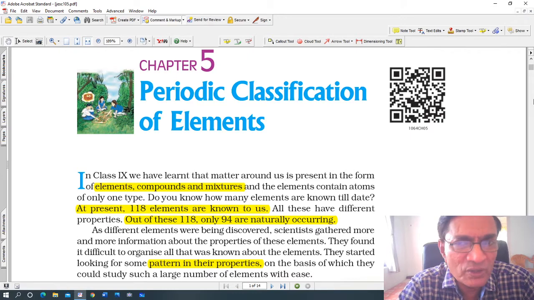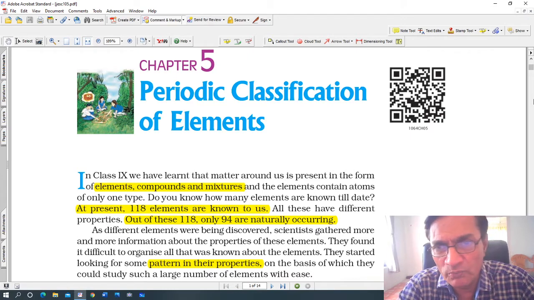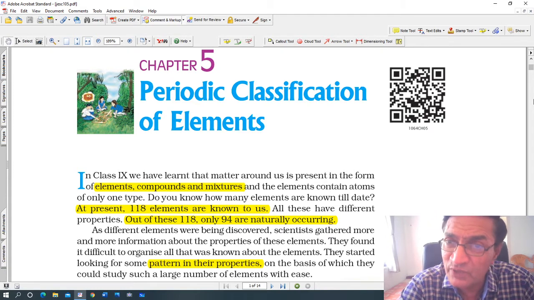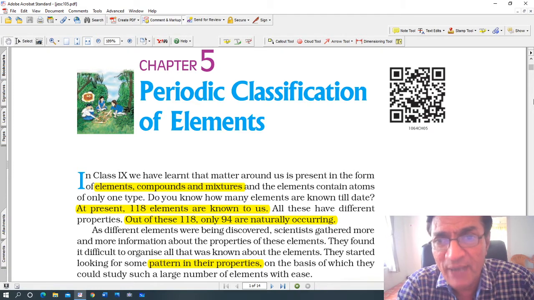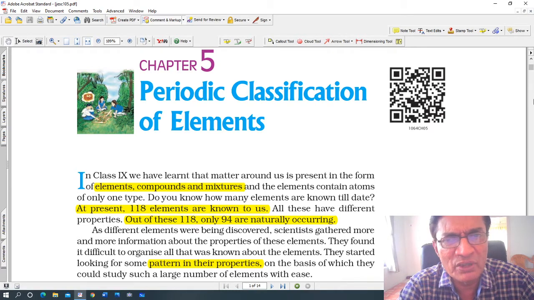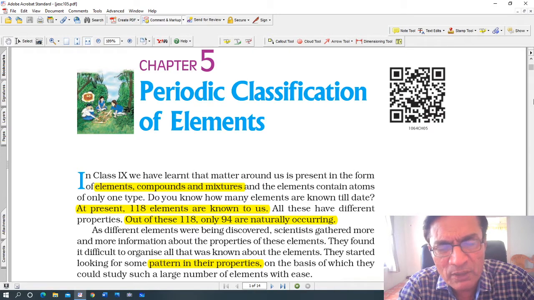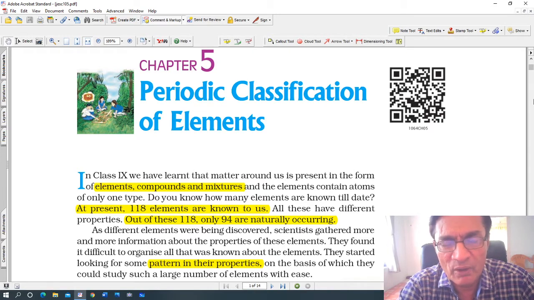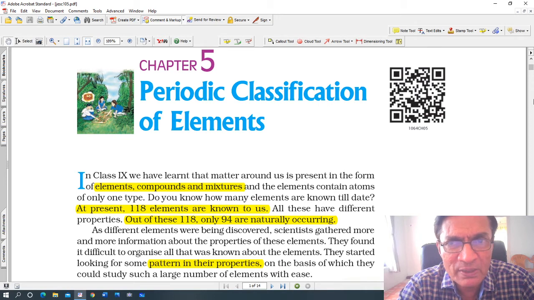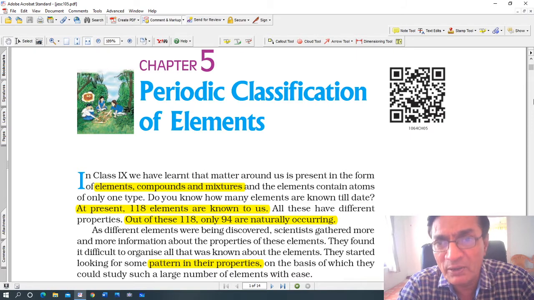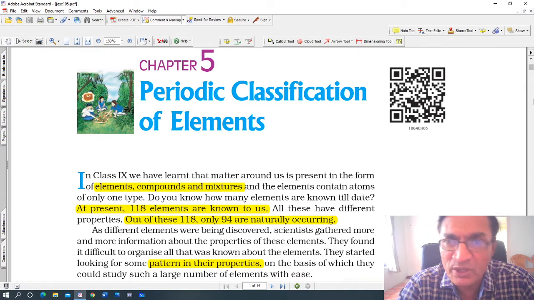Now today, of course, there are 118 elements known. Out of these, 94 are naturally occurring elements, and the remaining 24 are not naturally occurring. They are artificially produced in the laboratory. Out of the 94 naturally occurring elements, all of them are not extremely reactive, and they are not found to the same extent in nature.